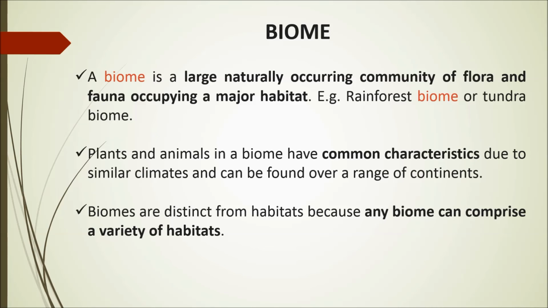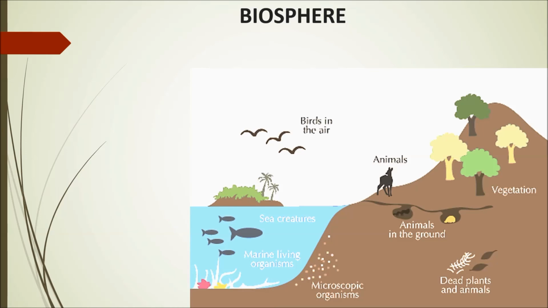Okay? Now, biosphere. The topmost in the ladder, right from the individual, we come to the biosphere. So what is a biosphere? If you look at the image, what do you see? Vegetation, dead plants and animals as well, living plants and animals as well, microorganisms, sea creatures, marine living organisms, birds.